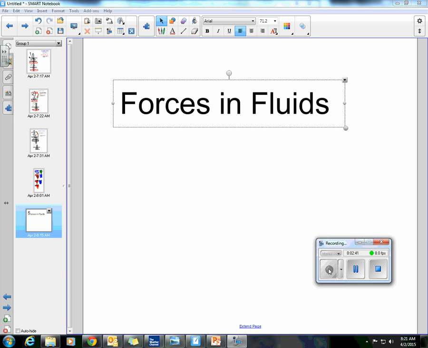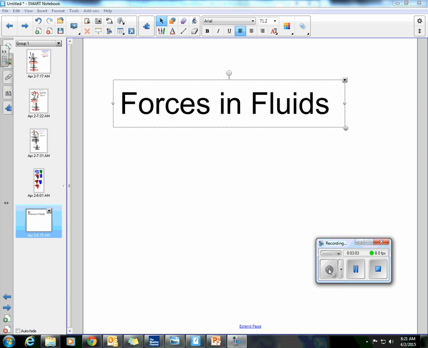Number 8. What scientific rule describes why water squirts from a plastic bottle when it is squeezed? A. Bernoulli's principle. B. Archimedes' principle. C. Pascal's principle. Or D. Newton's first law of motion.